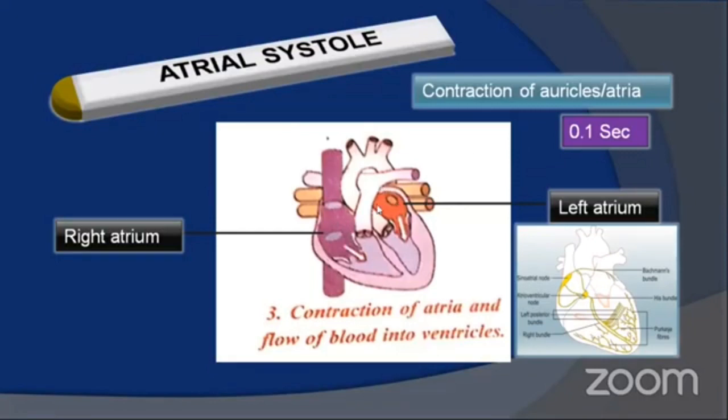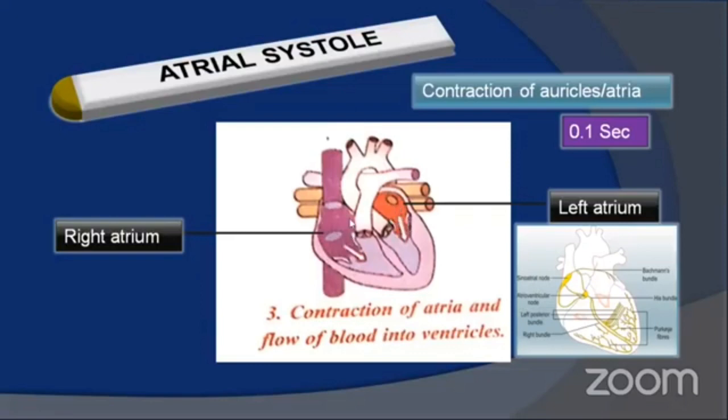Due to the pressure exerted by the blood in the atria, the AV valves, which are atrioventricular valves, come into action. There are two atrioventricular valves. On the right side, there is the tricuspid valve between the right atrium and right ventricle, and between the left atrium and left ventricle, there is the bicuspid valve or mitral valve.